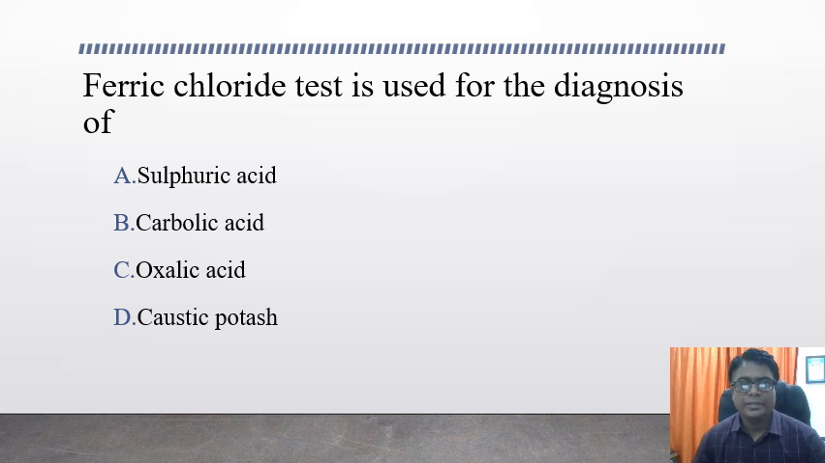Ferric chloride test is used for diagnosis of sulfuric acid, carbolic acid, oxalic acid, and caustic potash. The answer for this question is carbolic acid poisoning.